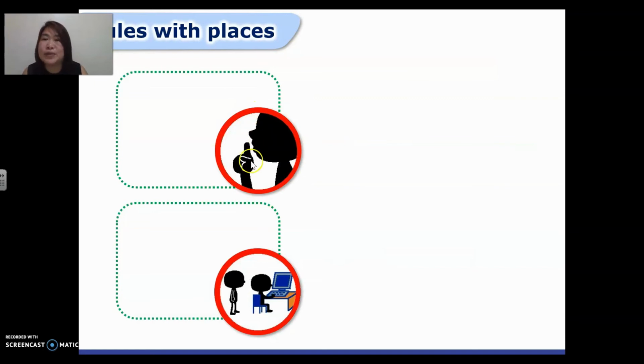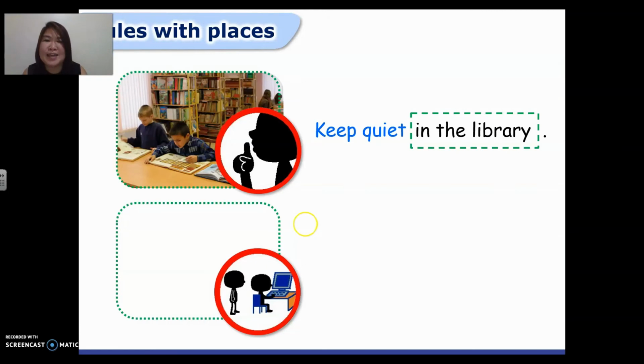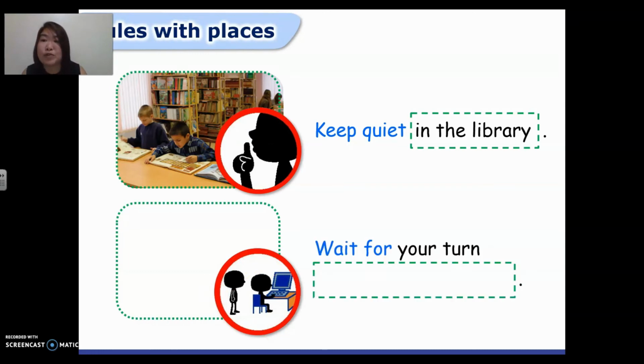So what is this one? What's the rule? Very good. That is keep quiet. But where do we see this sign? We always see this sign in the library. So our rule for this one is keep quiet in the library. Very good. How about the next one? What do you think is the rule for this one? Wait for your turn.